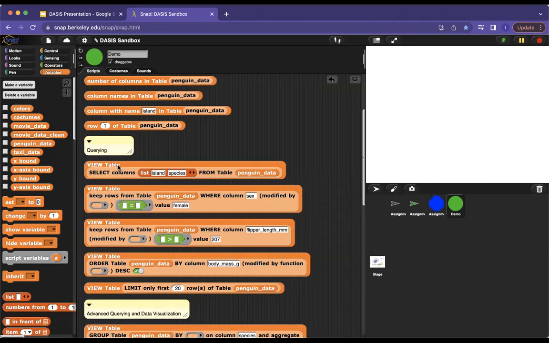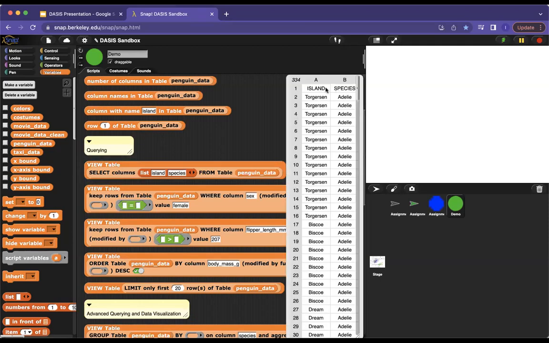We can also query, so we can do things like selecting a certain number of columns from the table, and we can do that this way. For every single penguin now, we can see their island and their species, and it may be that we only need that relevant information for later. Definitely minimizing the amount of data you're using in Snap, like minimizing the size of a table, is good, because Snap will slow down if you don't minimize the amount of data you're moving, the amount of memory you're using.